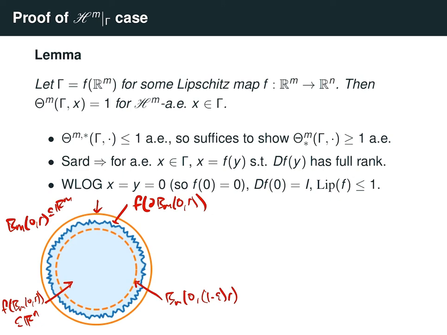So loosely speaking, we're taking a large piece of blue cloth and stretching it out so that the boundary of the cloth encloses this smaller ball, okay? But if the boundary encircles this ball, that means that the cloth must lie over this ball. Or in other words, if we take the orthogonal projection of the image of the ball centered at 0 of radius r, this contains the m-dimensional ball centered at 0 of radius 1 minus epsilon r.